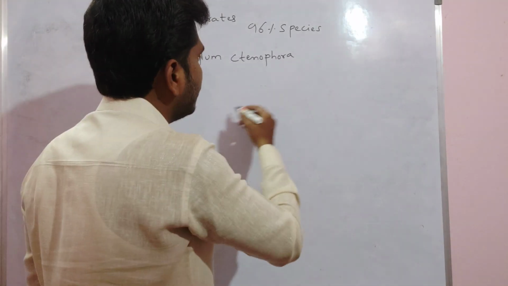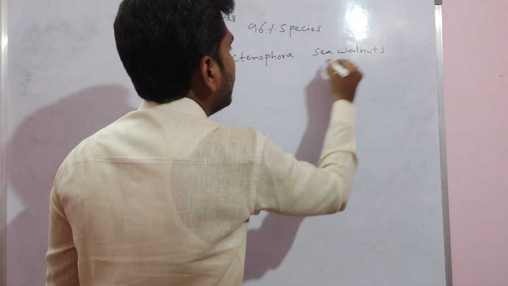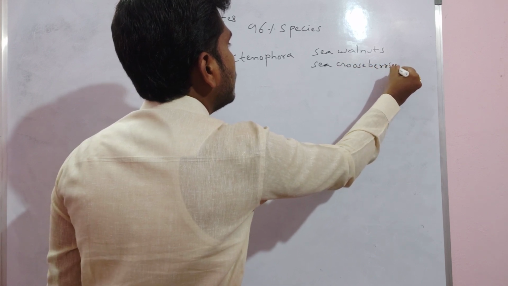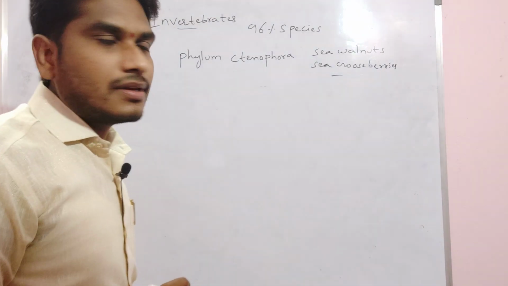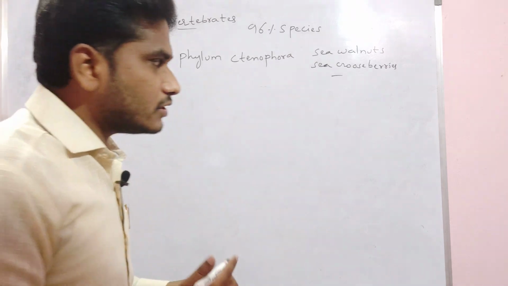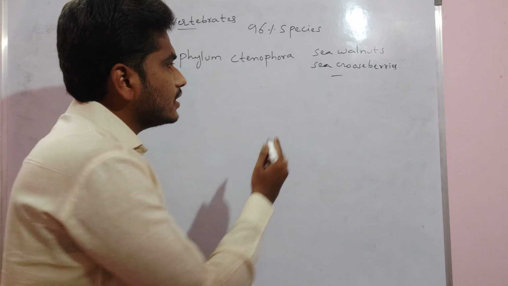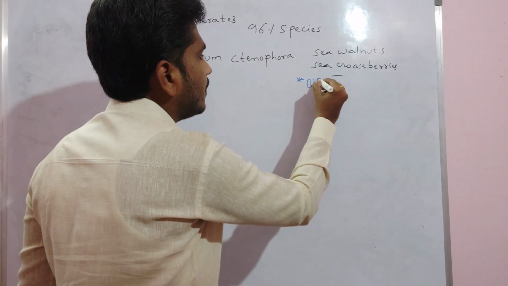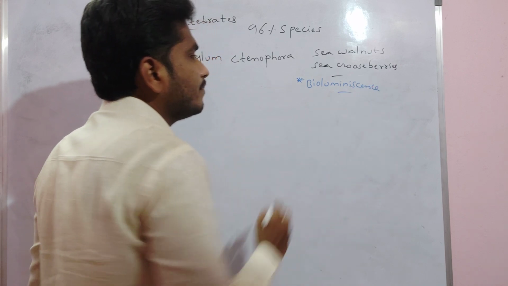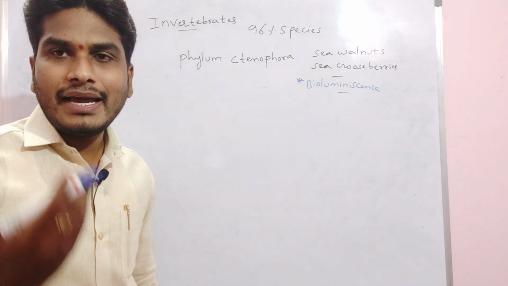Commonly we are calling Ctenophorans sea walnuts and sea gooseberries. Phylum Ctenophora mainly consists of comb plates, their body has comb plates. And a very important point: the Ctenophorans exhibit the bioluminescence property, that means self-light emitting capacity.